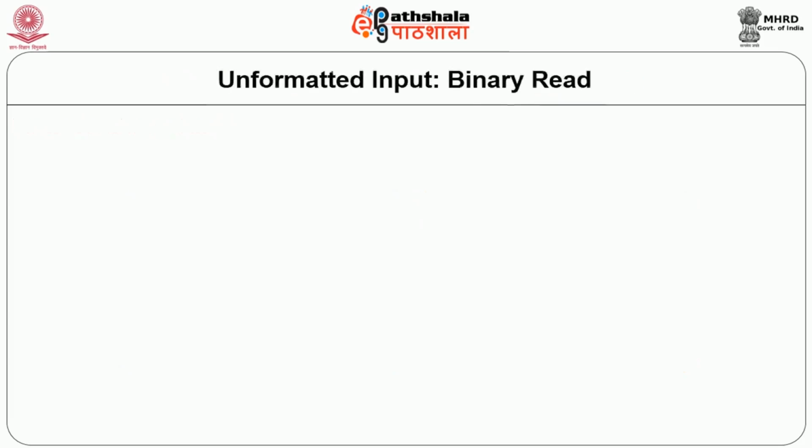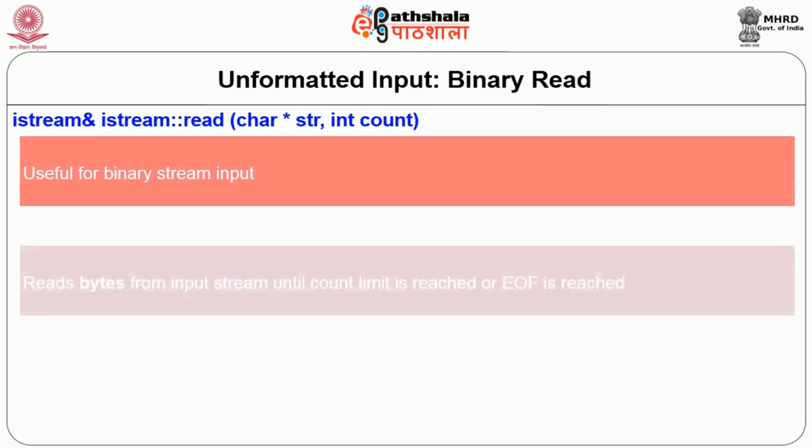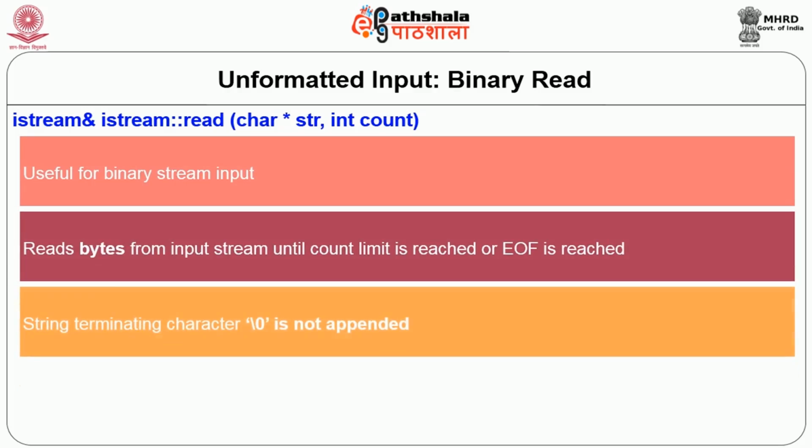Now let us see about unformatted read, where the data conversion will not take place. That means whatever is there in the stream will go in the buffer as it is. This is useful for binary input, and here it has 2 arguments, the C-type string and the count.